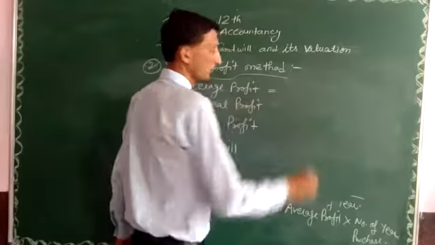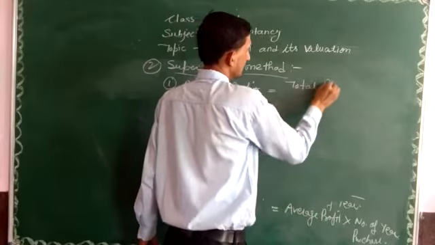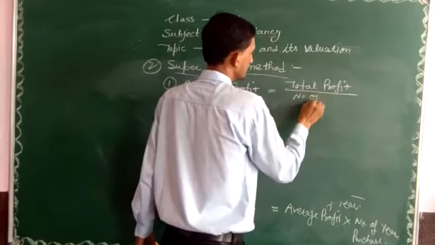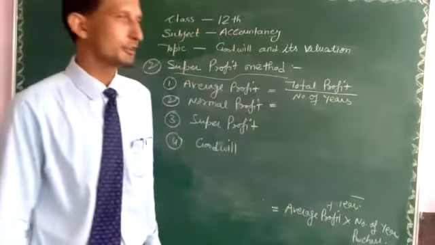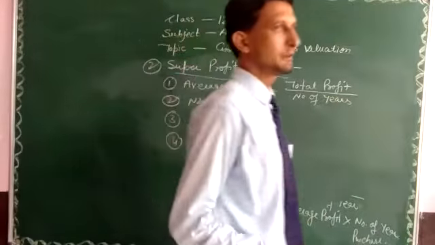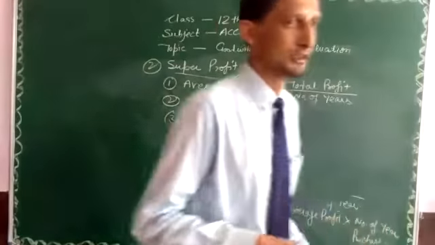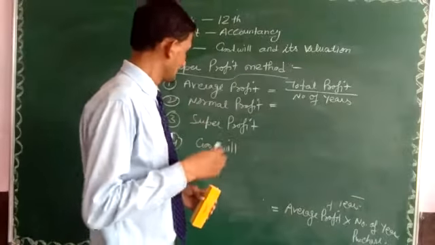First, average profit. You know it very well. The average profit is calculated with the help of total profit divided by number of years. Normal profit is calculated with the help of the investment of the firm. How much money was invested by the partners to start the firm?